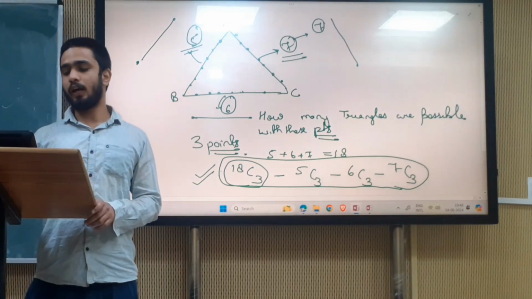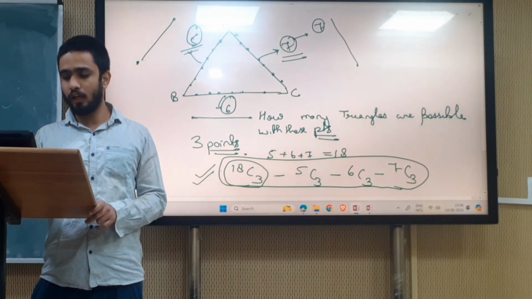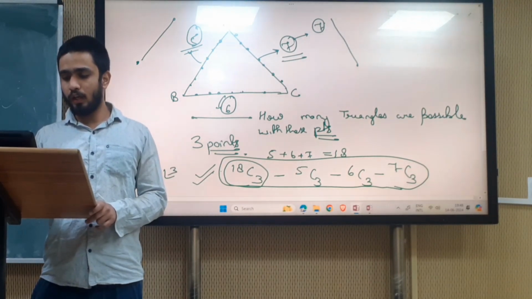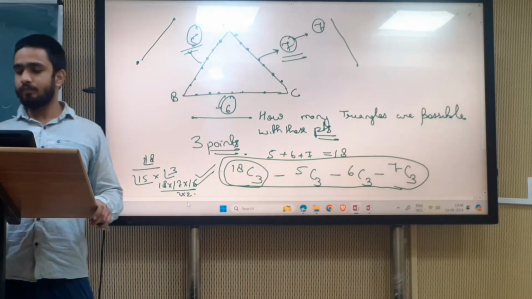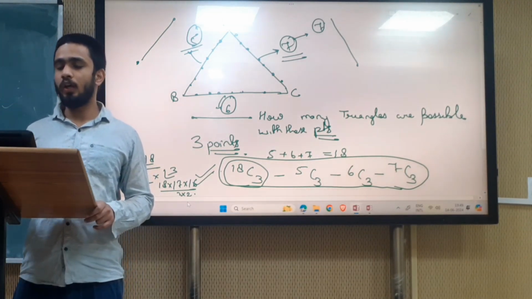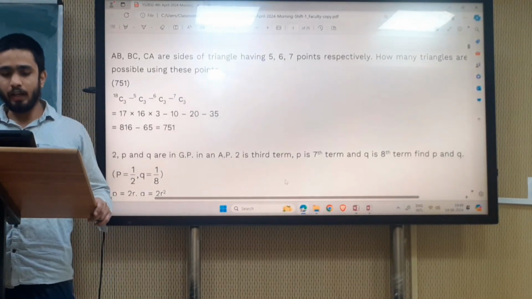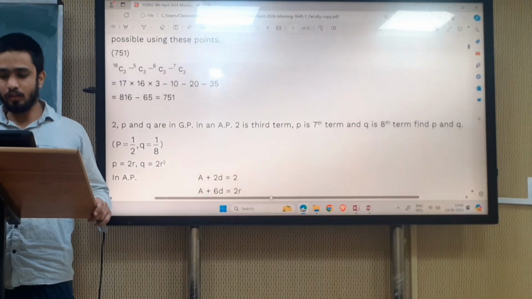So nCr is n factorial upon r factorial into (n minus r) factorial, so 18 factorial upon 15 factorial into 3 factorial. That gives 18 into 17 into 16 upon 3 into 2. Like this we can solve the question. Let's see what the next question is. The next question is this one.